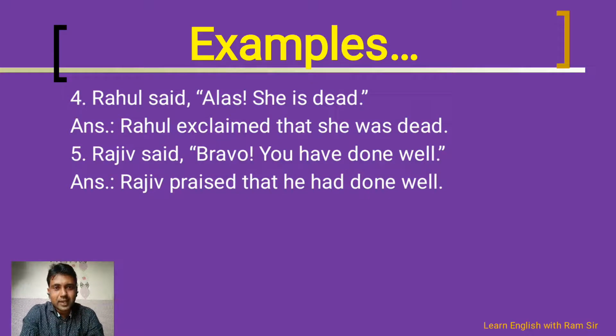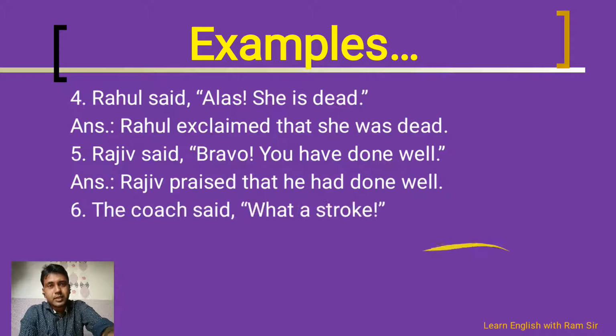So what will the answer be? Raju praised that he had done well, or she had done well, because here there is no indication of the gender. So maybe the person is male or female, so you can use he or she. So Raju praised that she had done well.